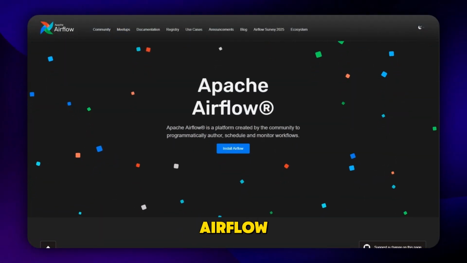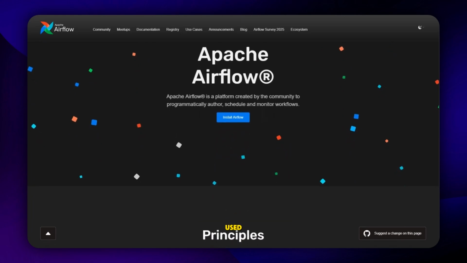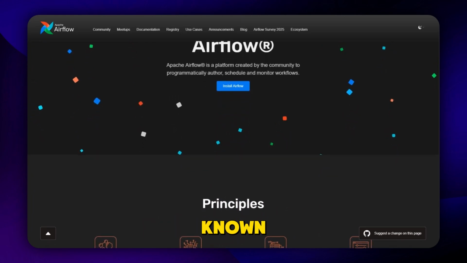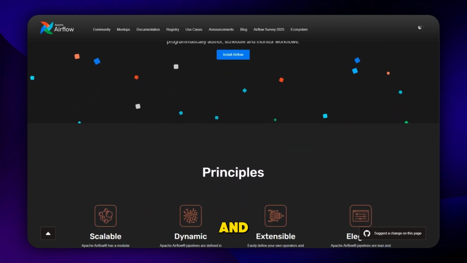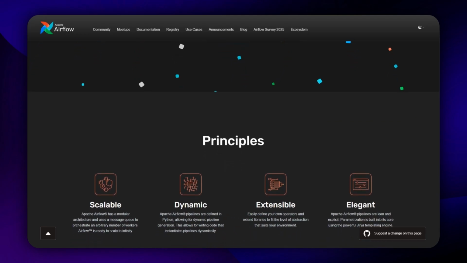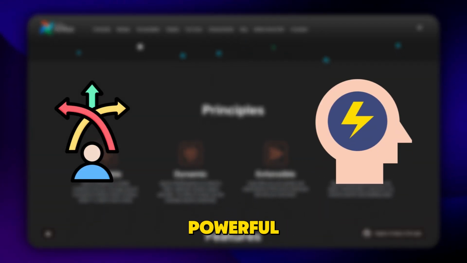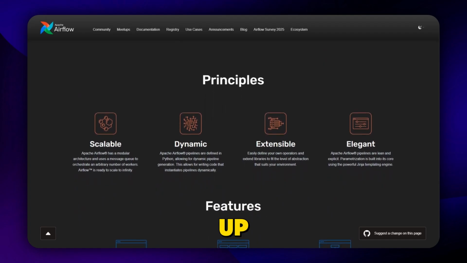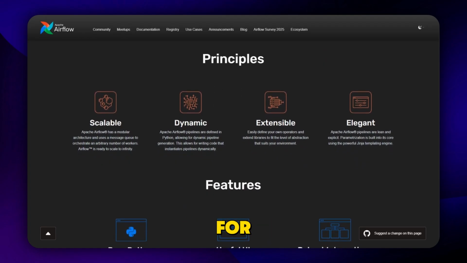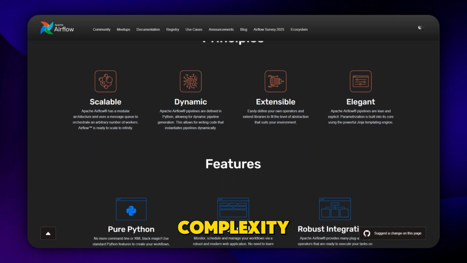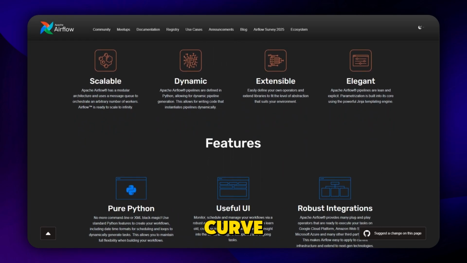Starting with Apache Airflow. It's one of the most widely used orchestration tools, known for its DAG-based scheduling system and strong community support. It's highly flexible and powerful, but it can feel complex to set up and maintain, especially for beginners. And that complexity naturally connects to its learning curve.